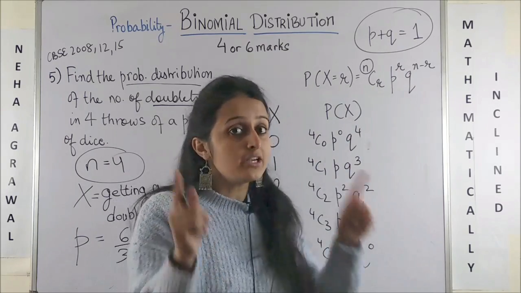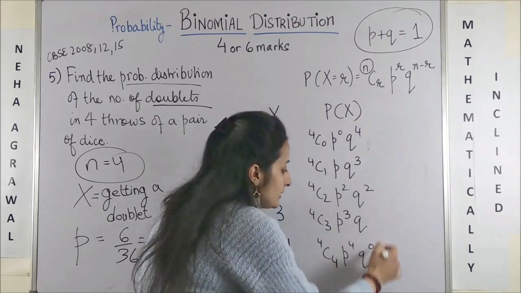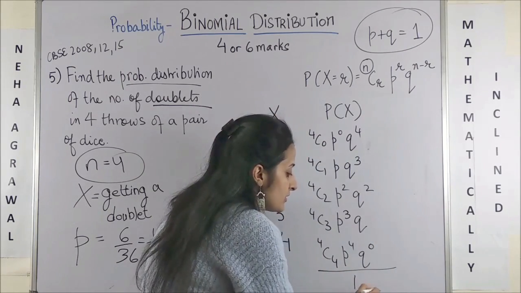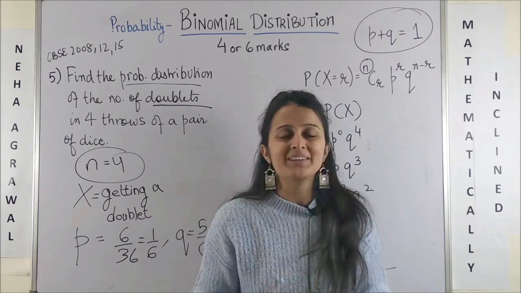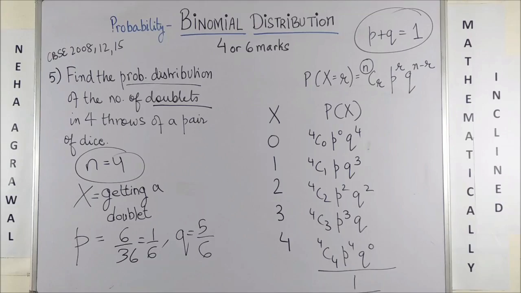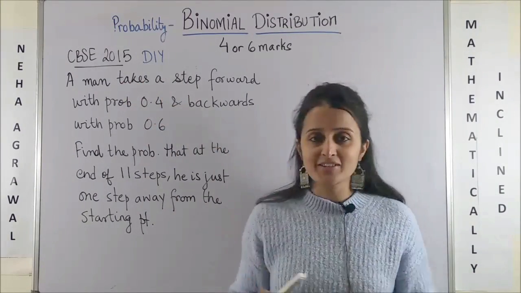Put in the values and don't forget the basic rule of probability distribution. All these when you add should end up giving you the answer 1. वो नहीं आया तो there is some problem. Please make a note.